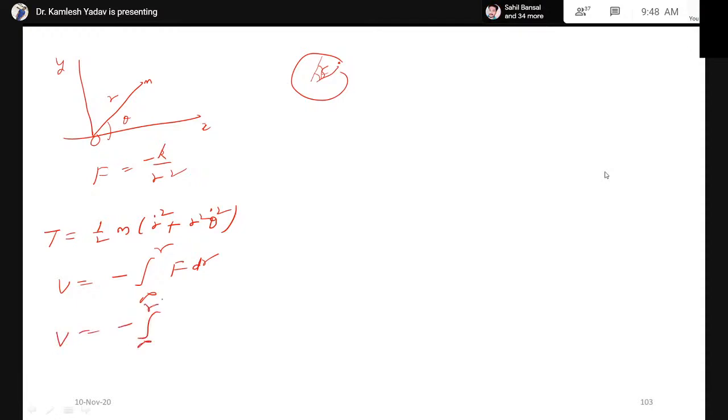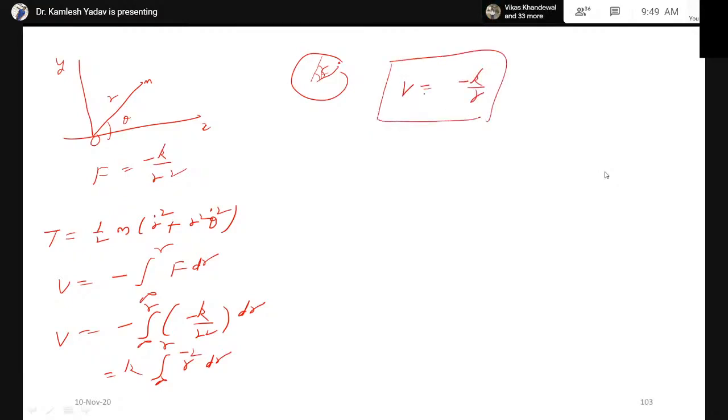Substituting the value of force, that is minus k over r square, dr. Now taking the integral, this becomes plus k times the integral from infinity to r of r to the power minus 2 dr. Substituting the limits, V will be equal to minus k over r. Therefore the Lagrangian will be written as T minus V.